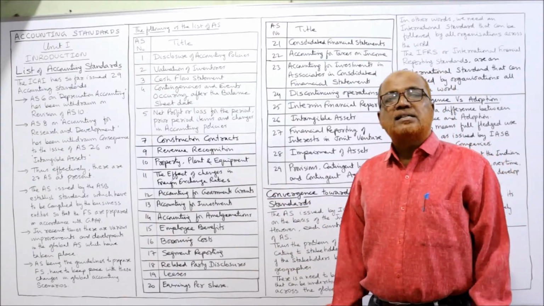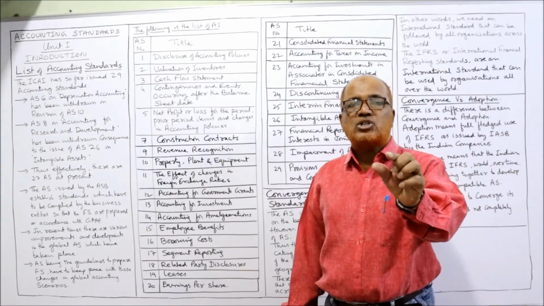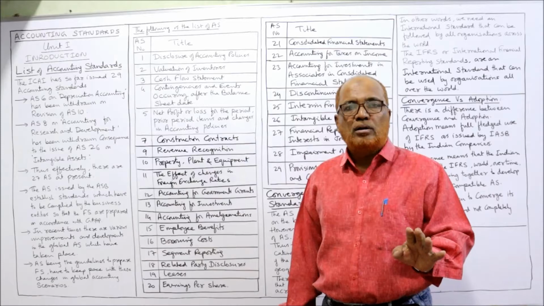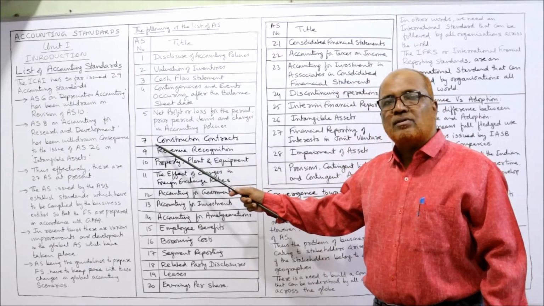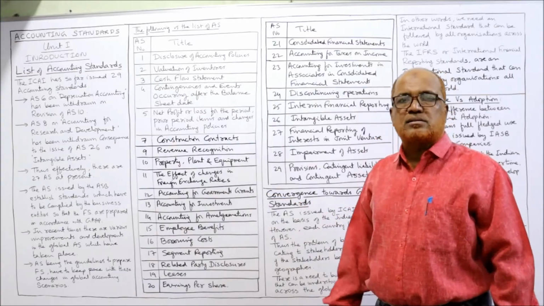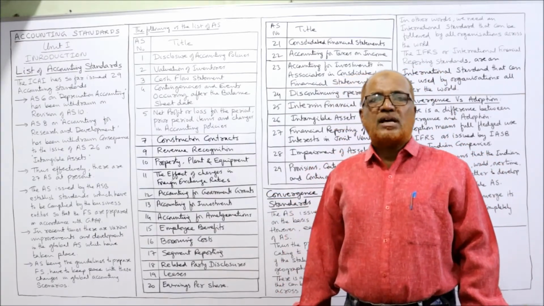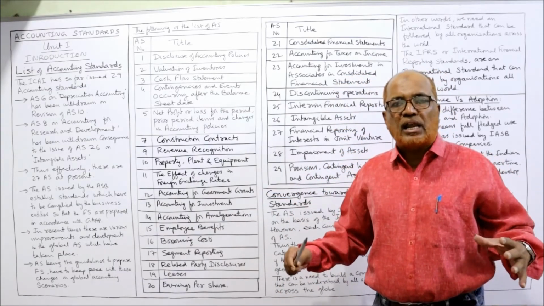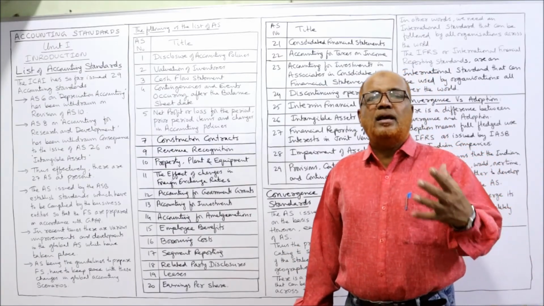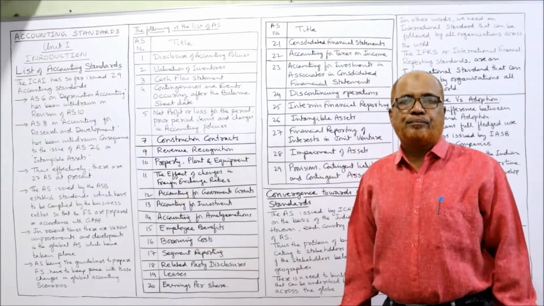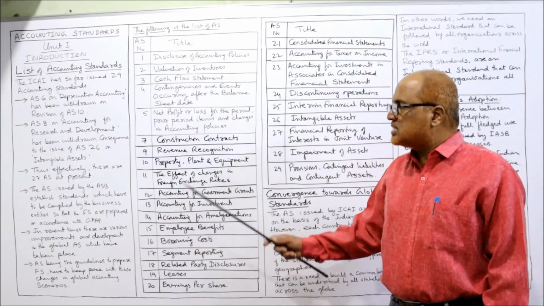Now accounting standard 6, that is depreciation, has already been withdrawn. So I have not taken the 6th accounting standard. Now I come to 7th, construction contracts. There are many businesses which are engaged in constructional activities. So what are the provisions applicable in constructional activity? Accounting standard 7 has been given.